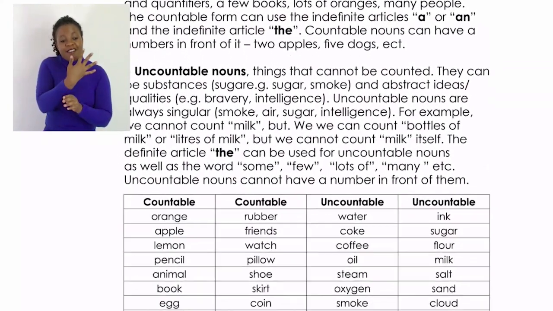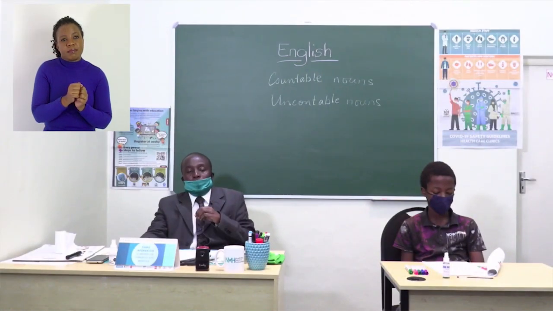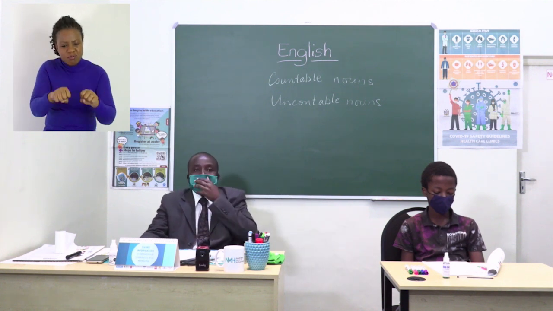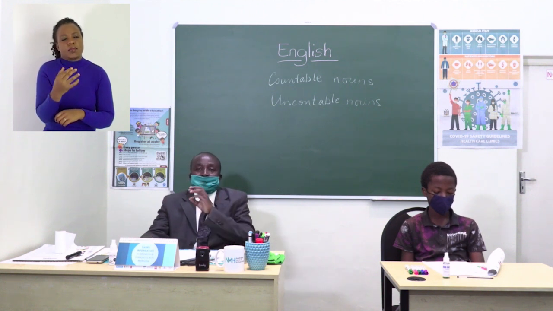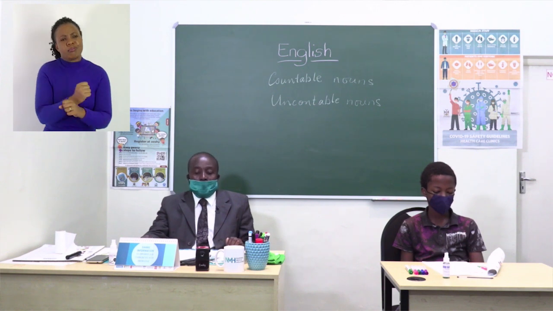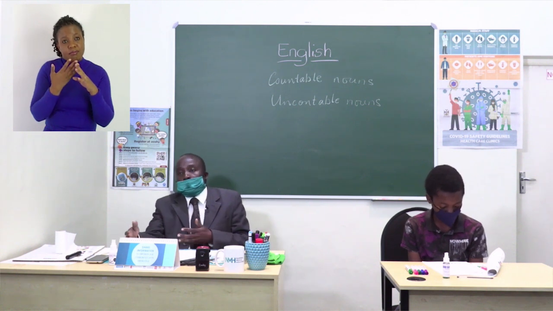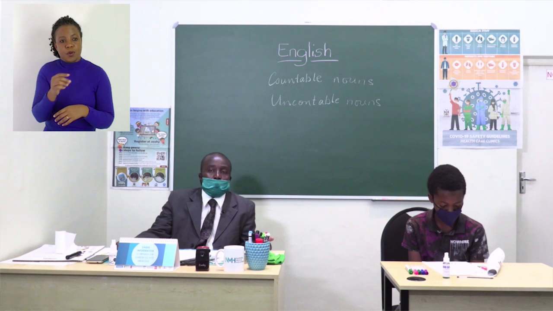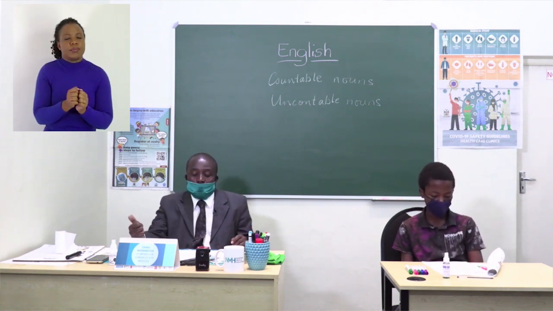Right, these countable nouns, we are saying, we are talking about the things that you can actually count: 1, 2, 3, 4, 5. All right. And uncountable nouns means you cannot itemize them. You cannot count them one by one. All right. As the examples that have been given there, to say 1 dog, 2 dogs, 3 dogs. Okay? 1 book, 2 books, 3 books, etc. So that is what we call countable nouns.